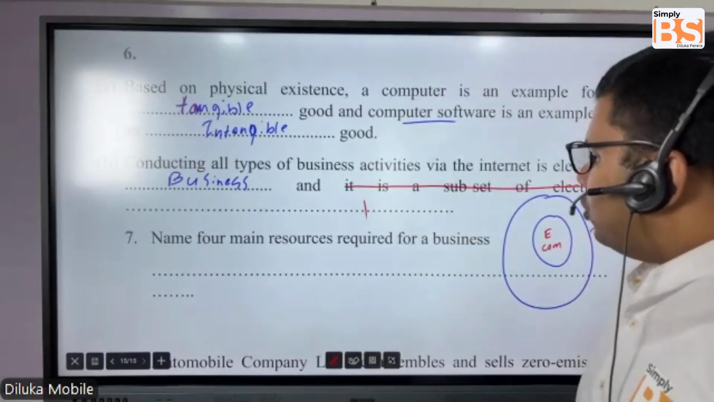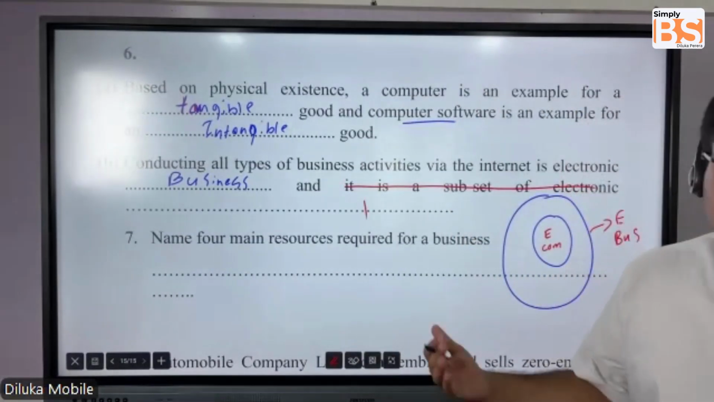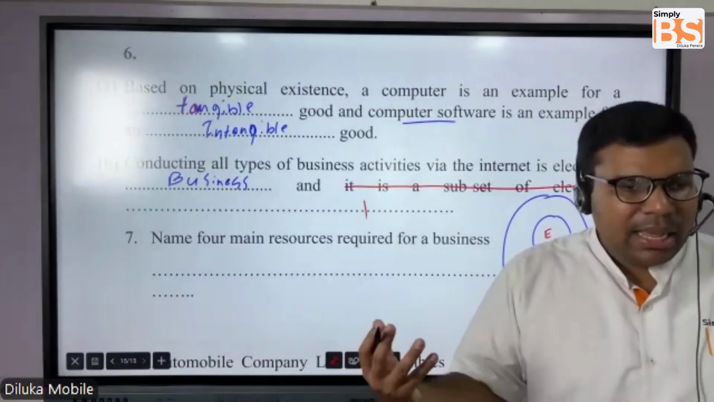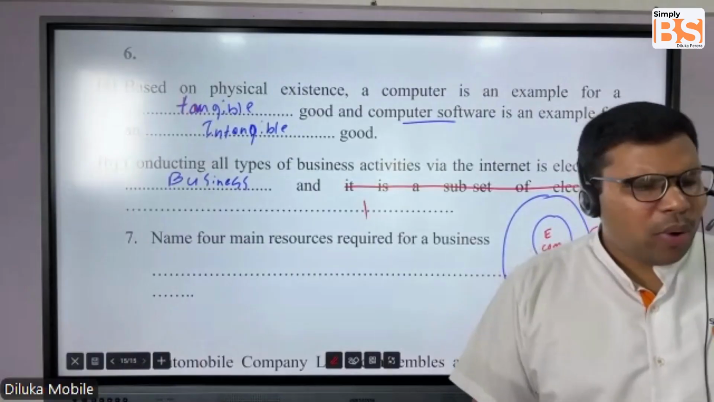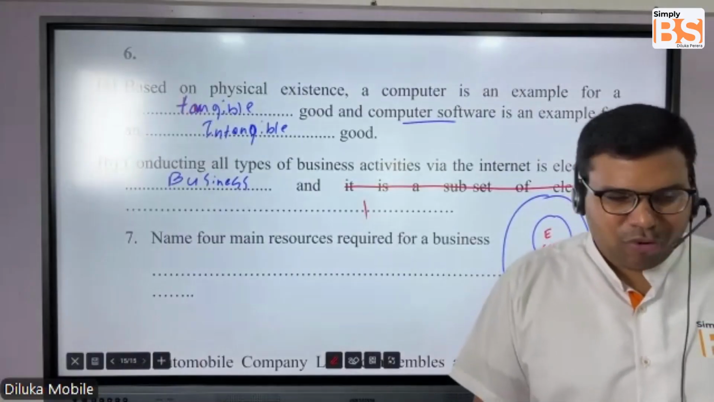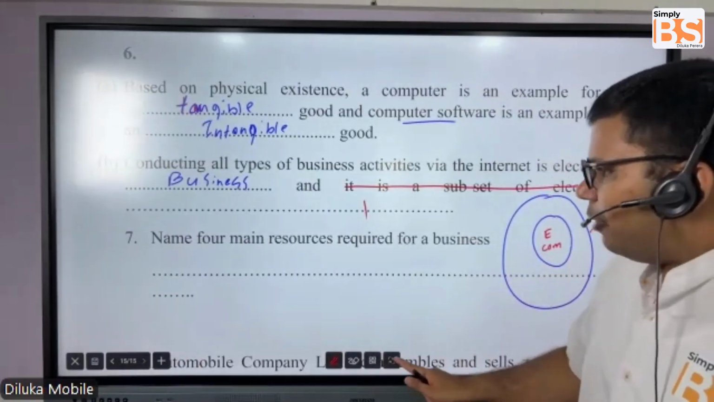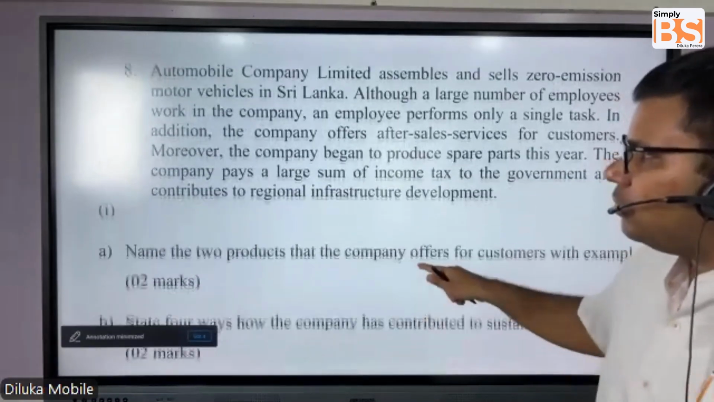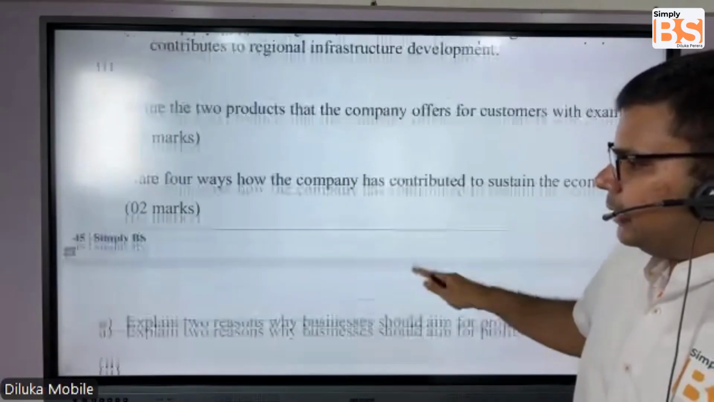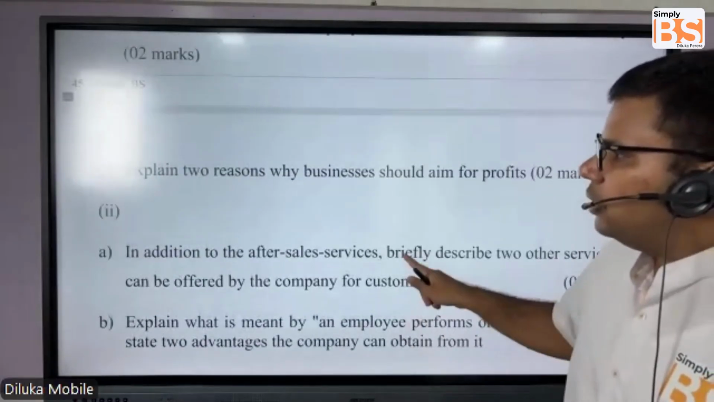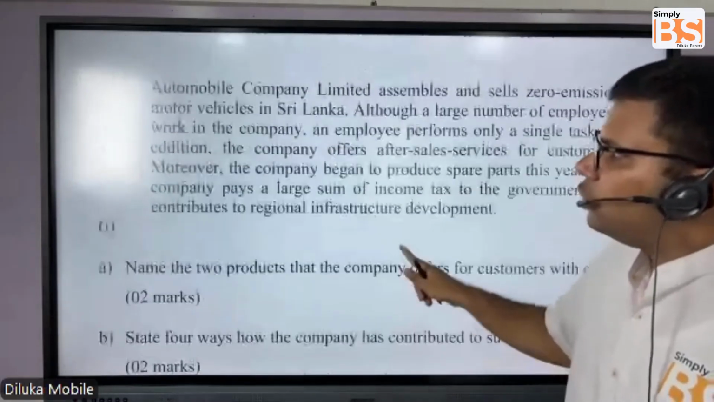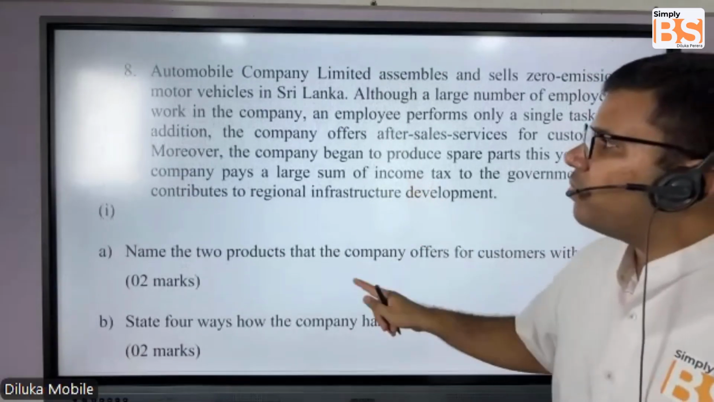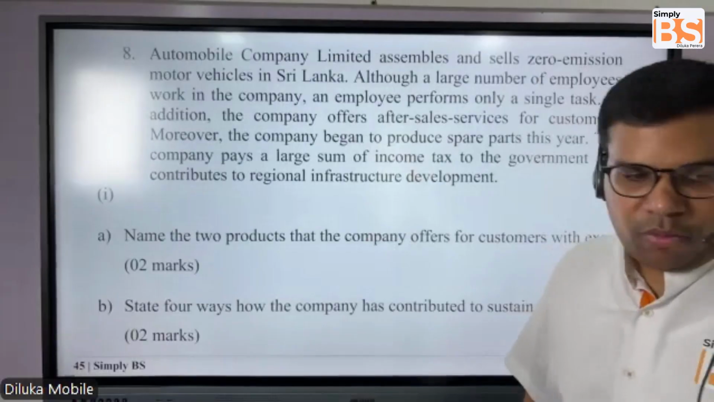Name 4 main resources required for a business. You can write land, labor, capital, entrepreneurship, whatever you can write. Okay, good. They have given us another question. We'll finish off this question also.